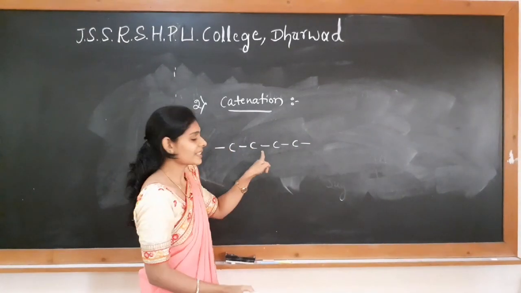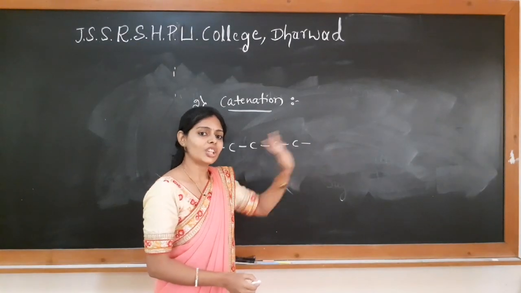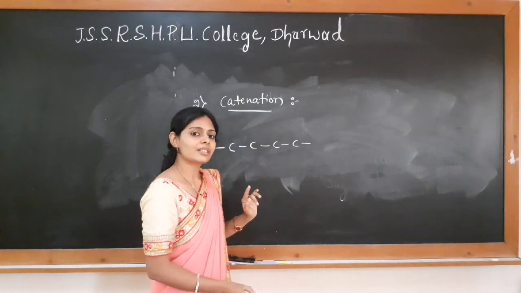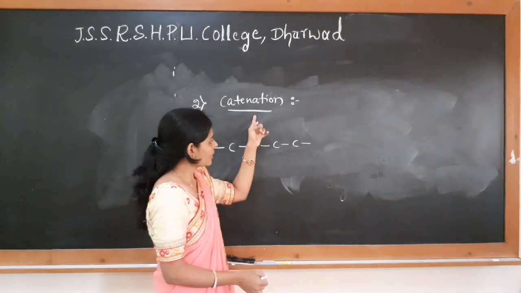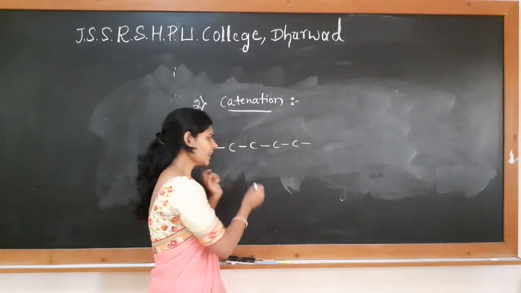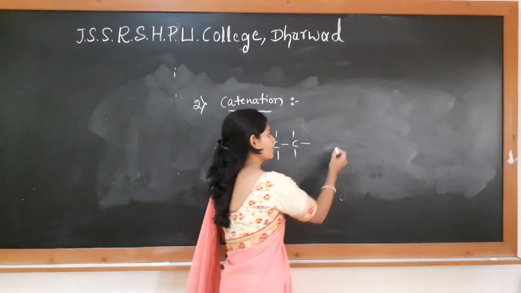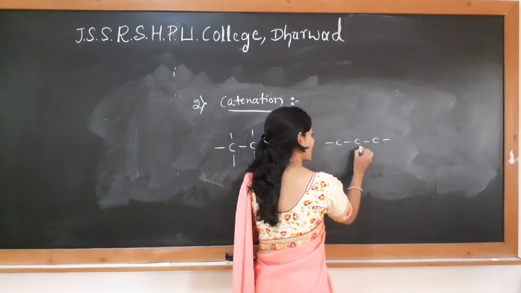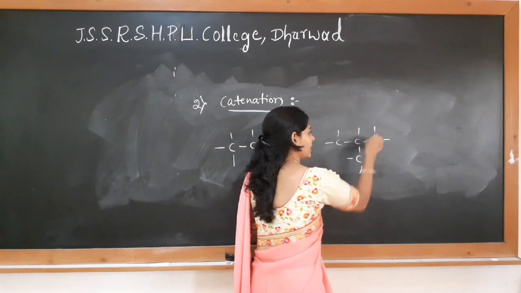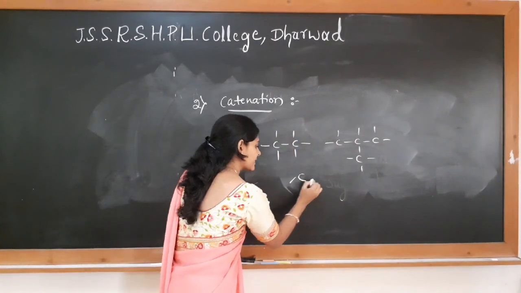Here carbon links with itself to form long chain compounds, and that property is called catenation. Because of catenation, it can form long chain compounds with a straight chain, and it can form branched chain compounds like this, or it can form cyclic structures also.